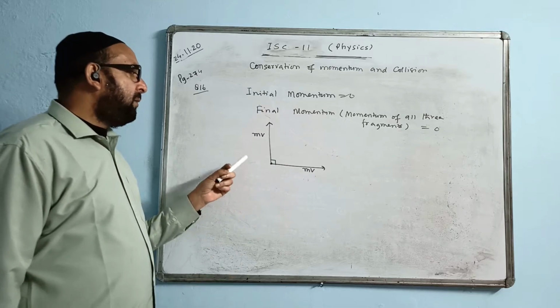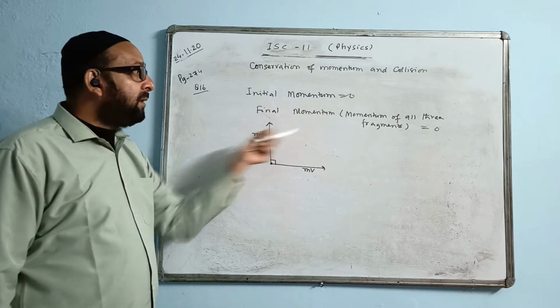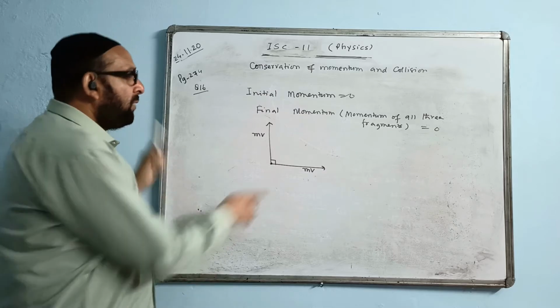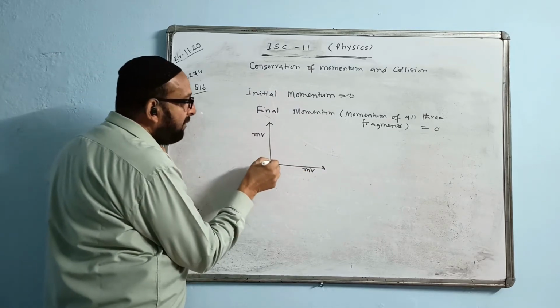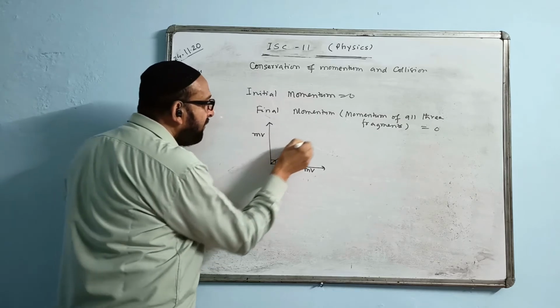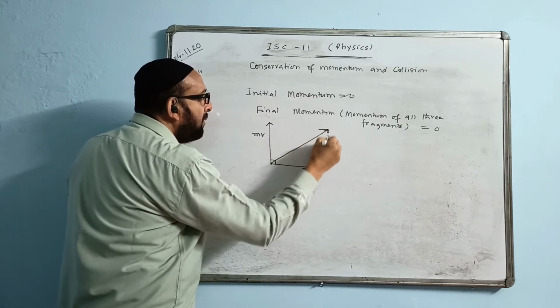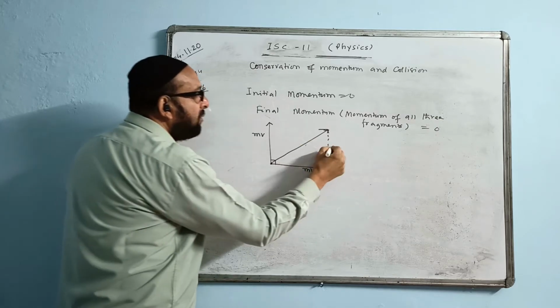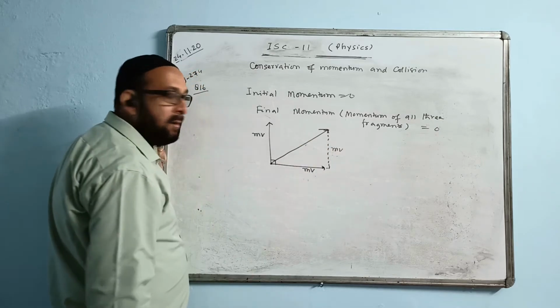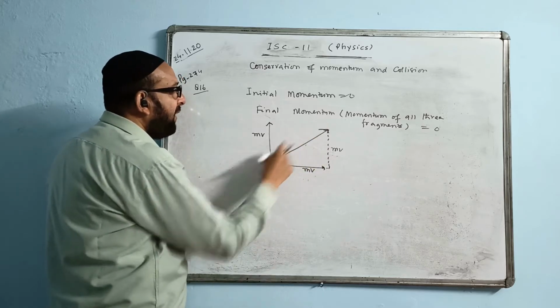The third fragment must make the total final momentum zero. What is the resultant of these two vectors? The resultant will come in between like this. This is mv, this will also be mv. We'll use Pythagoras theorem to find the value of this one.